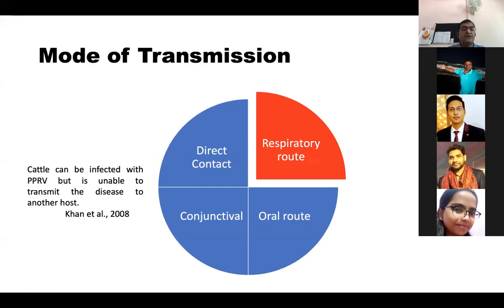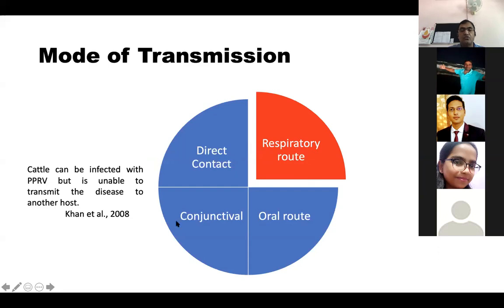So there are different modes of transmission: direct contact, or by respiratory route, or by oral route and conjunctival. I will not include the PPR transmission, but cattle can be infected with PPR, but it is unable to transmit the disease to another host. So these are some of the very important points, how this PPR virus is present in the forest area, because they survive in pellet form for 11 to 14 weeks.